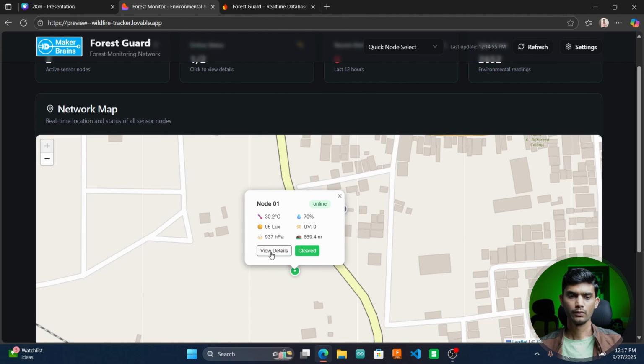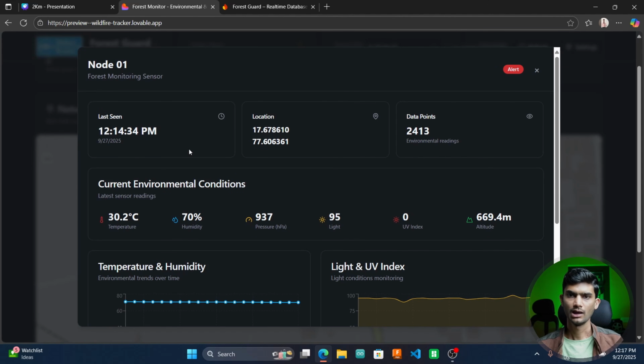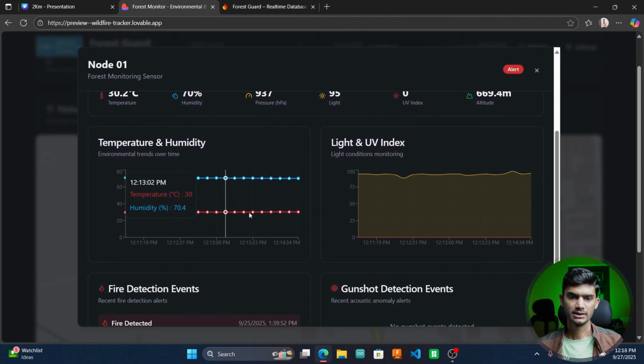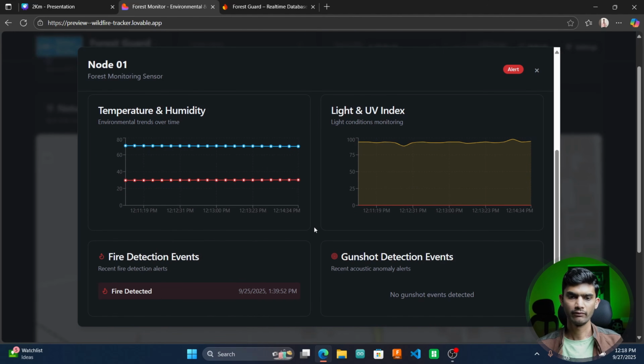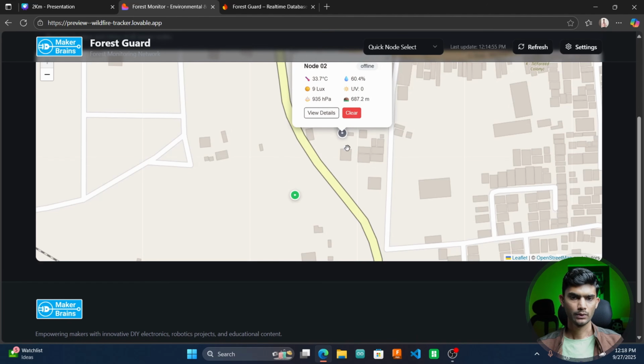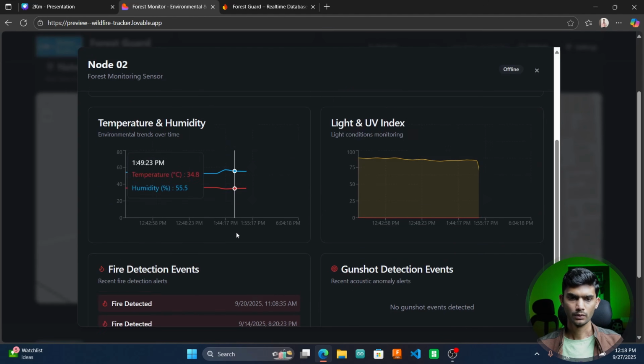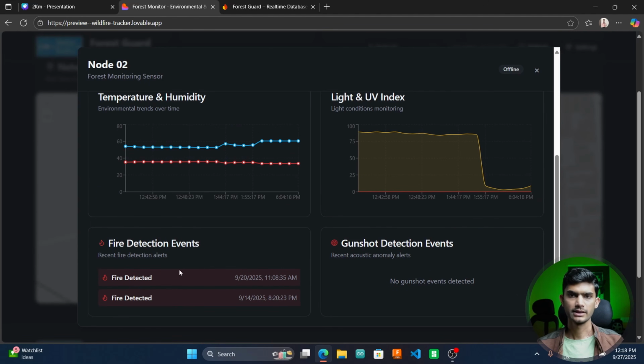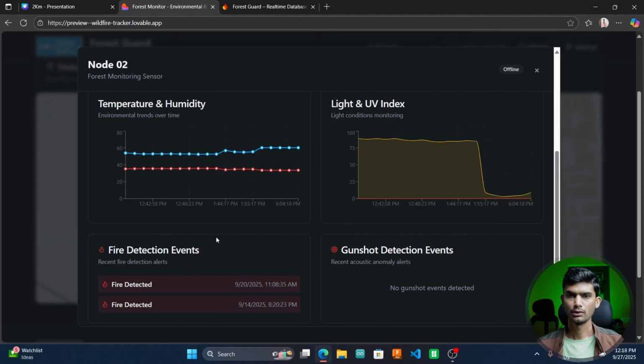If I go to view details, I'll be navigated to the node's dashboard where we can see the last seen of that node, the location data, number of data points, current environmental condition, historical charts for the environmental parameters, and logs of events. Events like fire and gunshot with the time of occurrence. Similarly, you can see for node 2, here we have the same events logged.